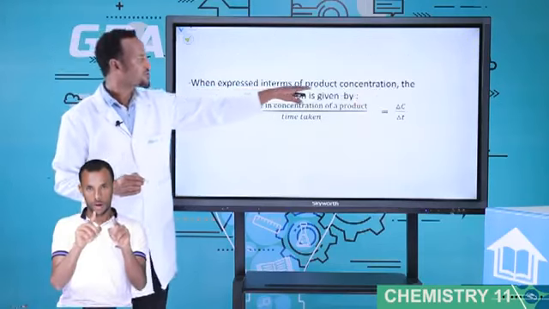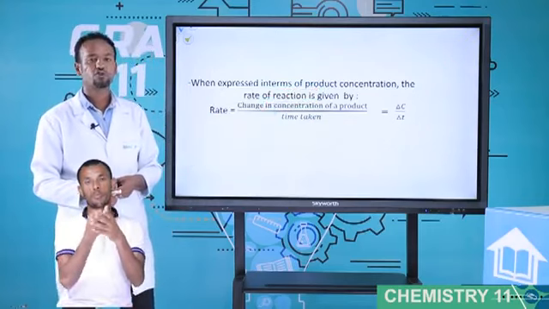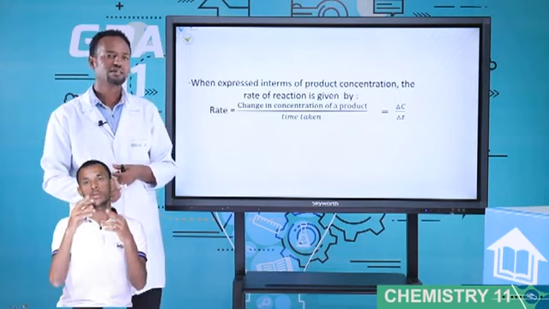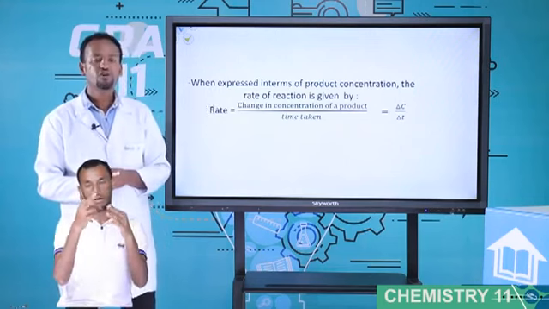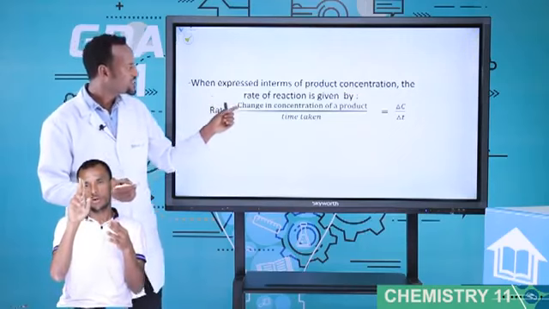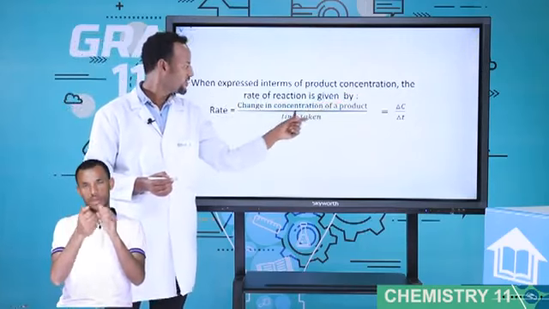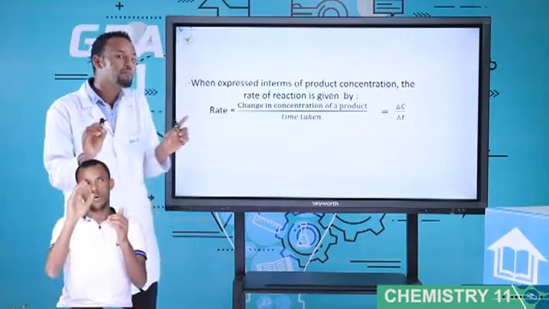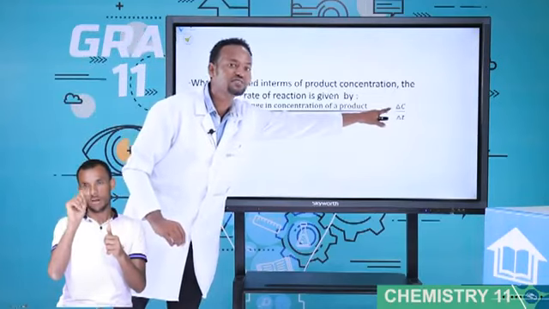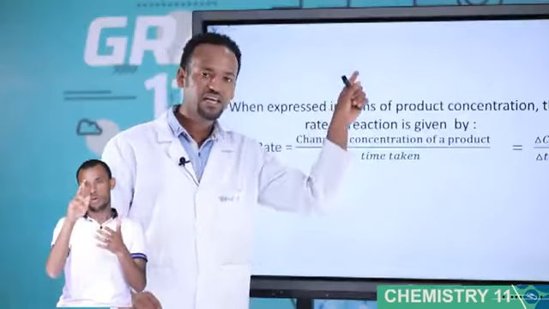When expressed in terms of product, the rate expression for product, the previous one was the rate expression for reactant. This one is the rate expression for products. Look, rate is equal to the changing concentration of product over time taken. The same expression. The only difference is what? This one is positive in sign. The previous one is negative in sign.